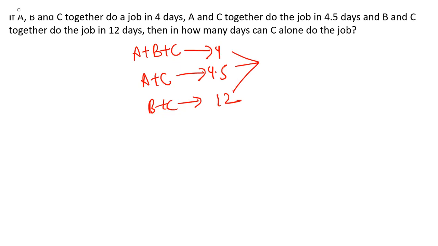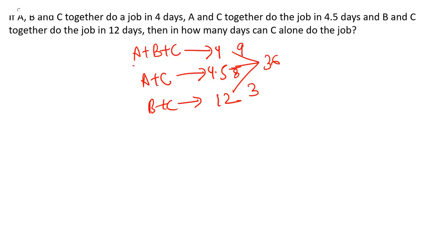If we are taking the LCM, we can take a number that is common for all of these values. So we can have 36, right? Because 4.5, if you multiply by 8, we get 36. So the efficiency for A plus C will be 8. For A plus B plus C, we have 9. For B plus C, we have 3. Now we have to determine the efficiency of C alone.